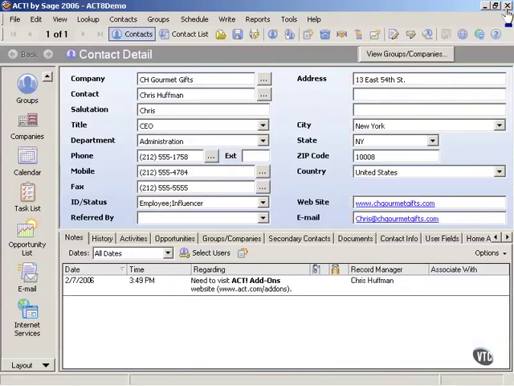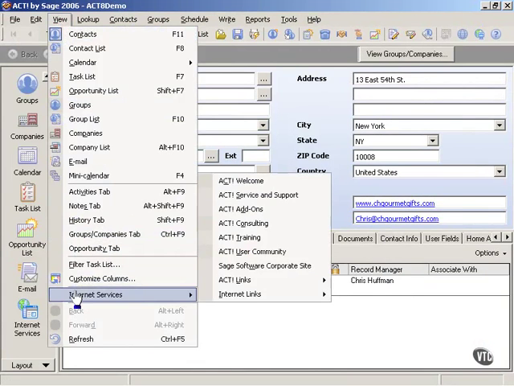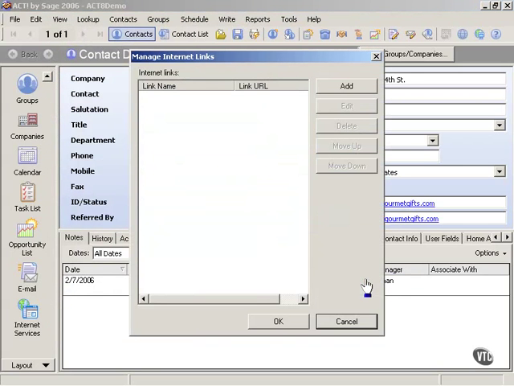Close the browser again, let's click on View, Internet Services, and let's take a look at ACT links. And notice it says Manage Links, so we're going to click on Manage Links. Notice that we don't have any links through ACT right now. But let's say that we find that when we are researching our businesses, when we're researching the people that we work with, we oftentimes like to look at news stories that have to do with those companies. And so we want to look at maybe MSNBC.